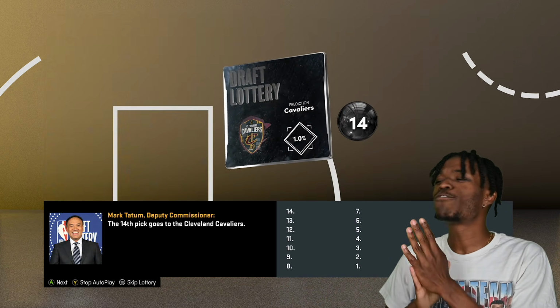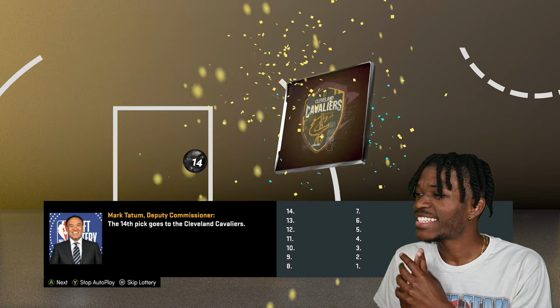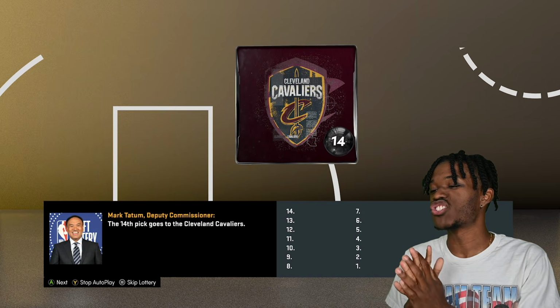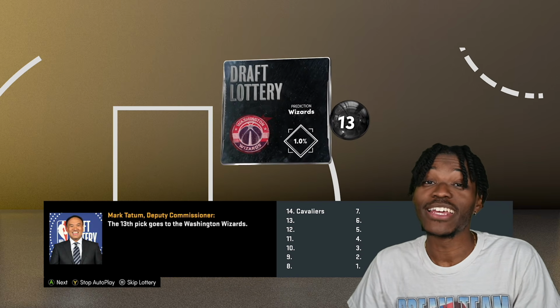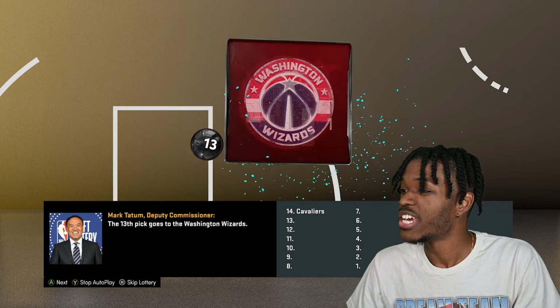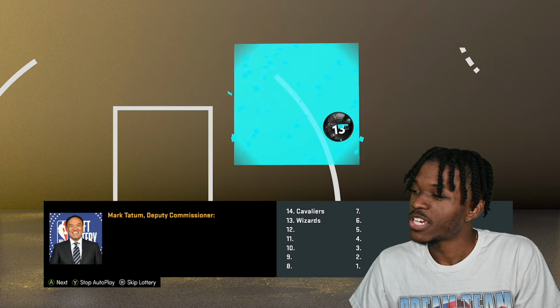All right. With the 14th overall pick, it's staying with Cleveland. Cleveland had a 1% chance to move up, and they did not. That's unfortunate for them. But you know what? Actually, they're not going to get one of the top 10 players in this draft, unfortunately. The Washington Wizards do not move up. All right. So they just missed.